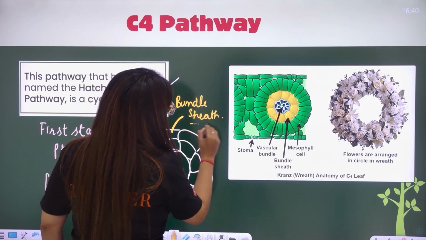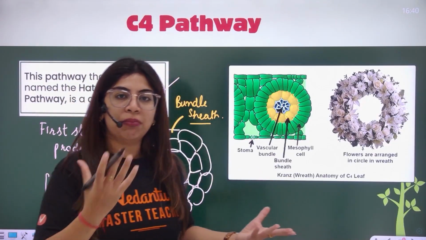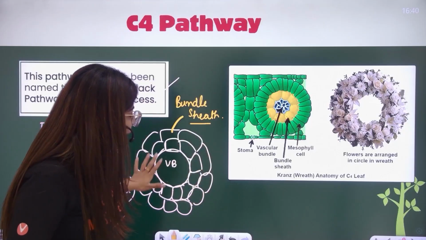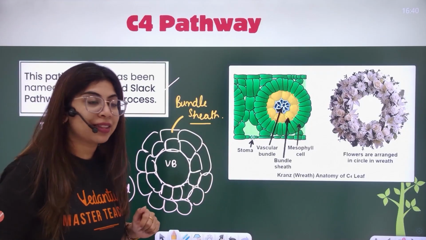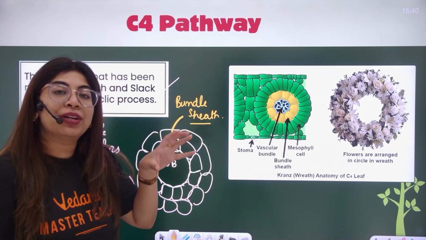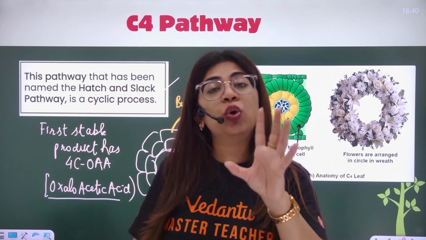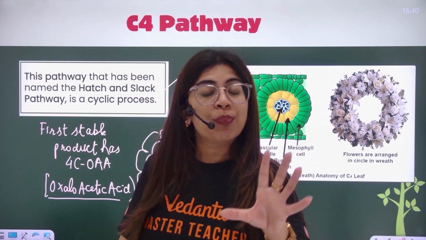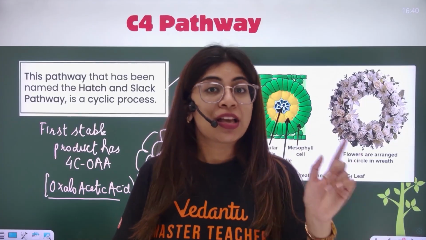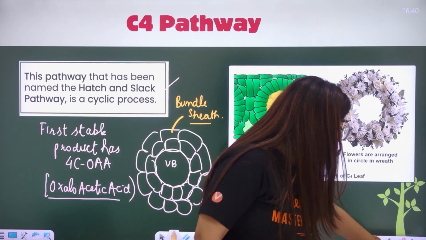These bundle sheath cells have a large number of chloroplasts. The number of chloroplasts is more, and they are very tightly packed. They're not going to allow oxygen to enter there. So in one way, they're protecting the Rubisco from oxygen. They want the Rubisco to only show carboxylase activity, not oxygenase activity, because it's a very wasteful process. Why it is a wasteful process, I'll tell you.